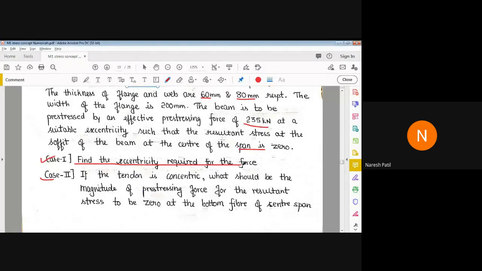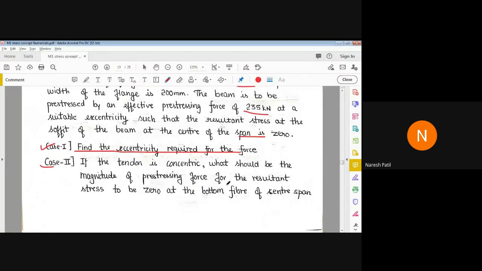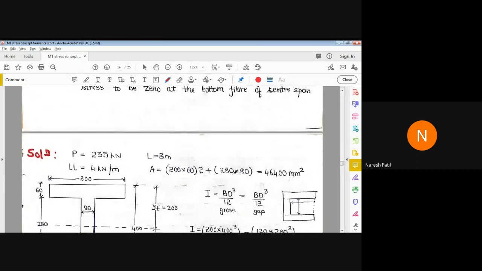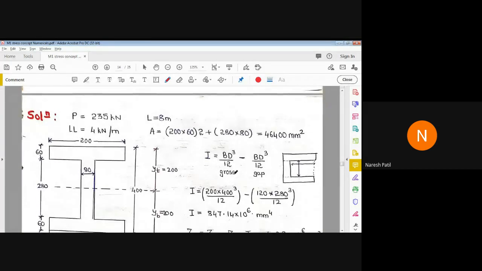And if the cable is concentric, it means E is 0. In the second case, if E is 0, what is the force required to make the resultant stress 0 at the bottom of the section at the center of the span? So we'll start with the solution.